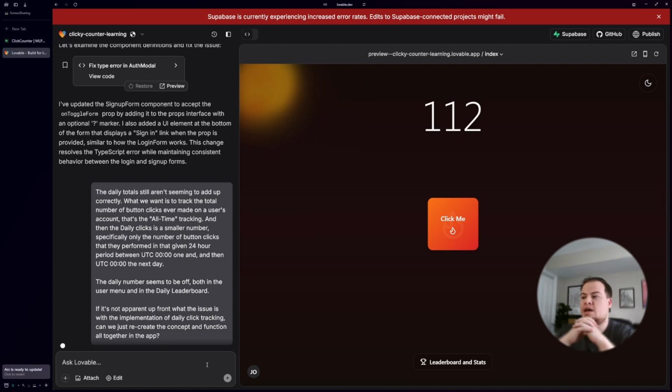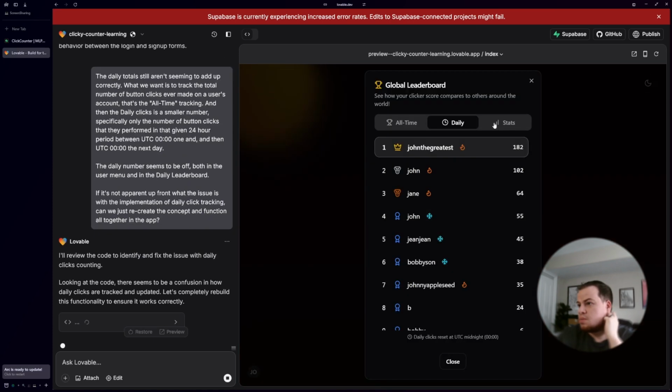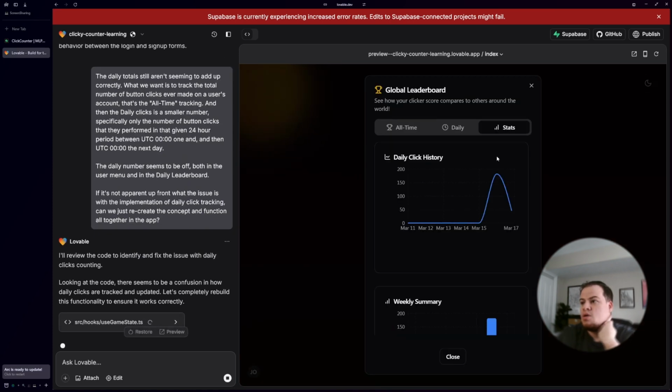While it's working on that, if it clears this up, I did want to consider looking at that chart, but if we fix this error, I hope that fixes the functionality of the daily click tracking as well. 182. And then at least this chart will be accurate. We can come add that cumulative concept at another point in time.